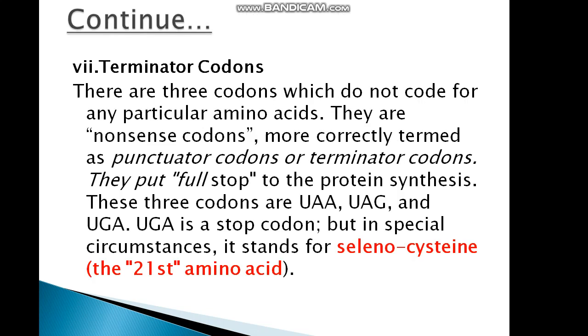Terminator codon. There are three codons which do not code for any particular amino acids. They are nonsense codons, more correctly termed as punctuator codons or terminator codons. They put full stop to the protein synthesis. These three codons are UAA, UAG, and UGA. UGA is a stop codon, but in special circumstances it stands for selenocysteine. Selenocysteine is the 21st amino acid.